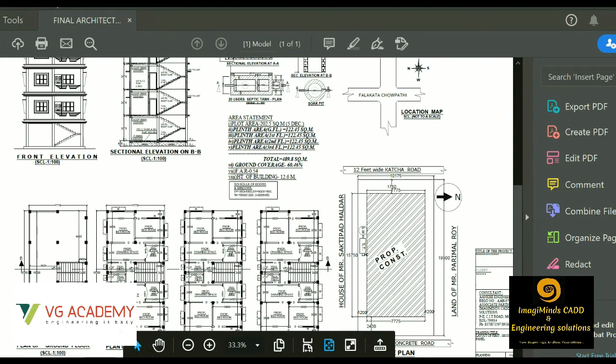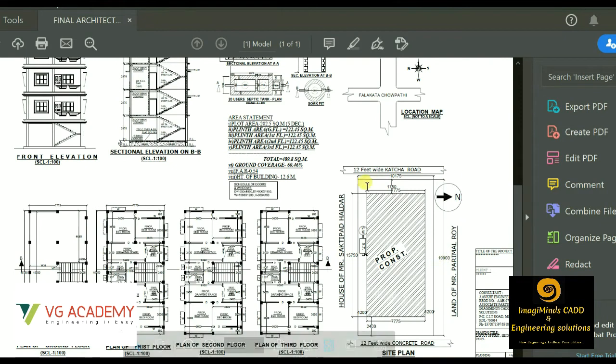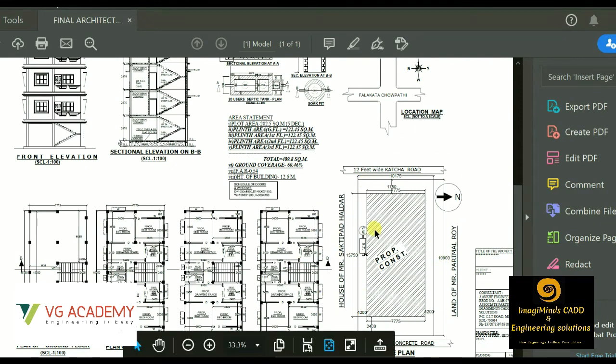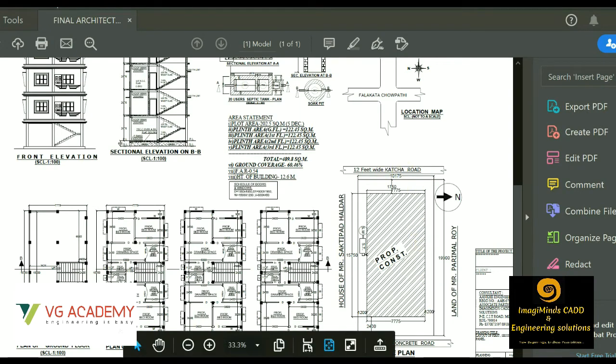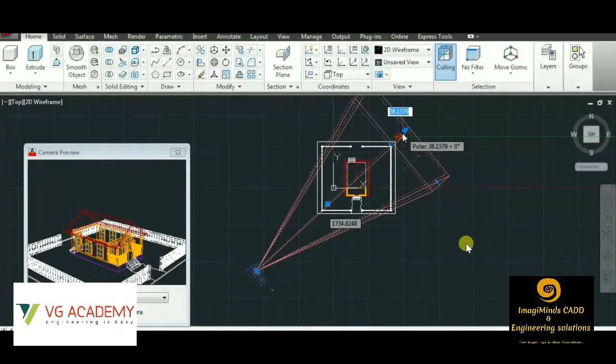We have the plan, we have elevation, we have section, each and every detail present here. We have the layout also. This is the purpose of using AutoCAD. If we want to create a sanction plan, or any type of drawing for a building, be it plan, elevation, section, or any type of structural detailing, we are going to do that with the help of AutoCAD. After we are done with the 2D part, that is creating plan, elevation, sections, working drawing, we can move to the 3D modeling.